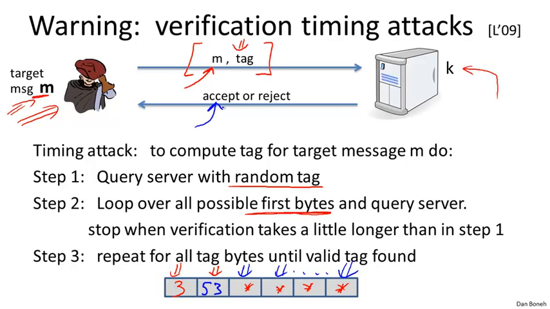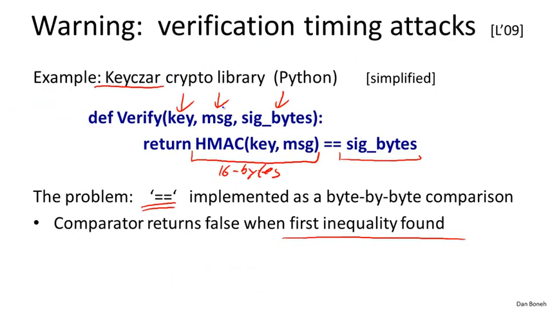So this is a beautiful example of how a timing attack can reveal the correct value of the MAC, kind of byte by byte, until eventually the attacker obtains all the correct bytes of the tag, and then he's able to fool the server into accepting this message-tag pair. The reason I like this example is this is a perfectly reasonable way of implementing a MAC verification routine, and yet if you write it this way, it'll be completely broken.